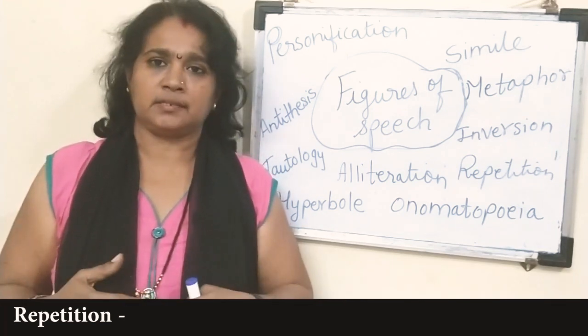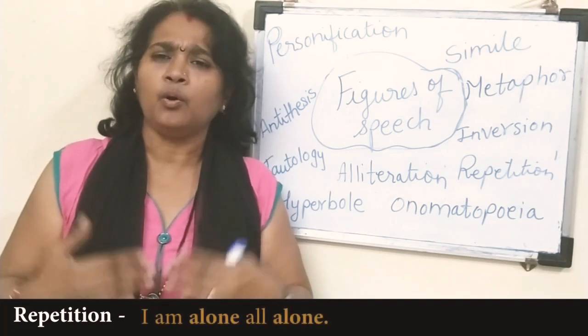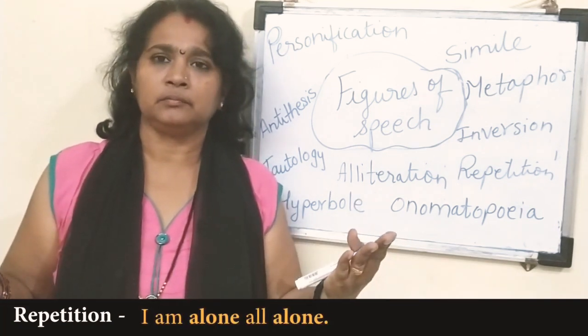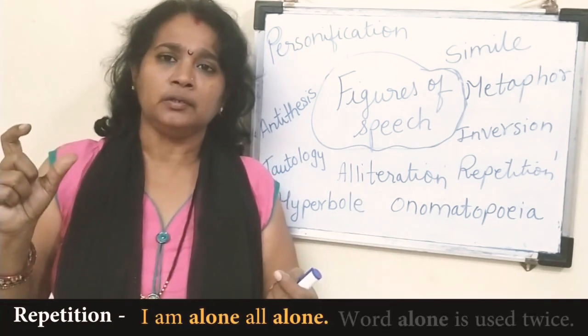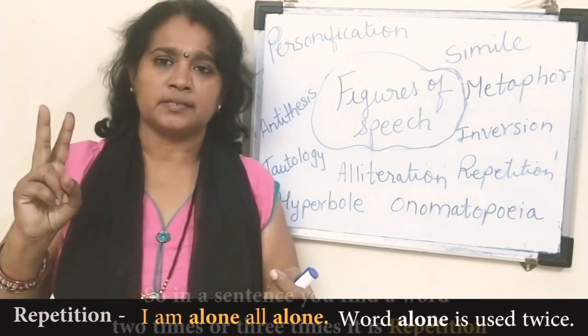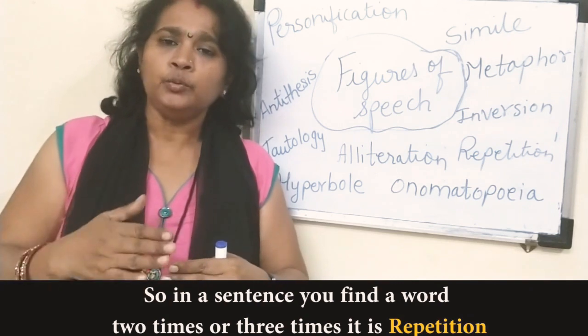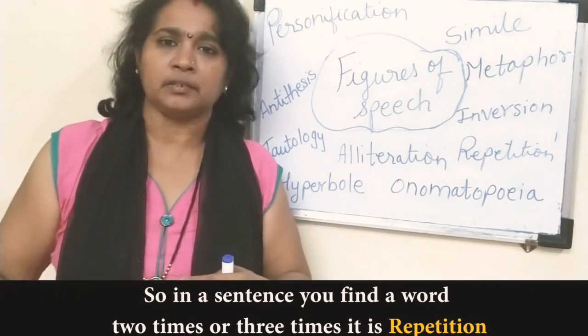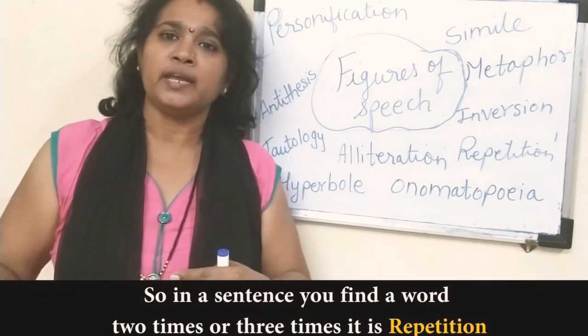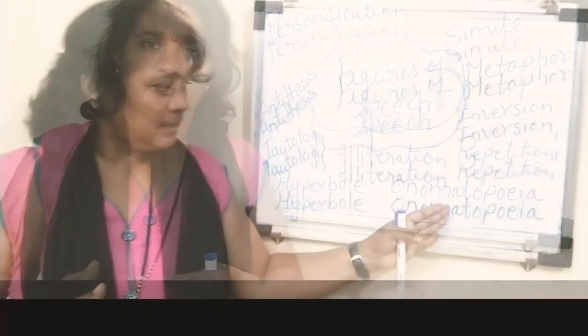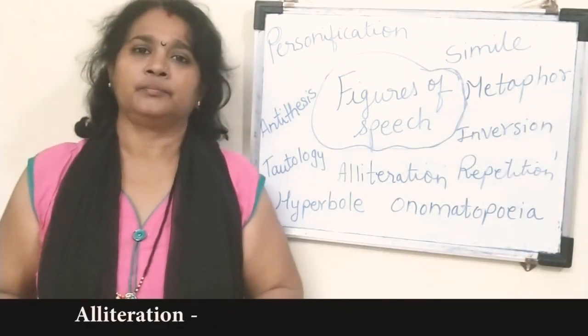Repetition of words. I am alone, all alone. So here the word alone is used twice. So whenever in a sentence you will find 2 times or 3 times the word is repeated, it is known as repetition.